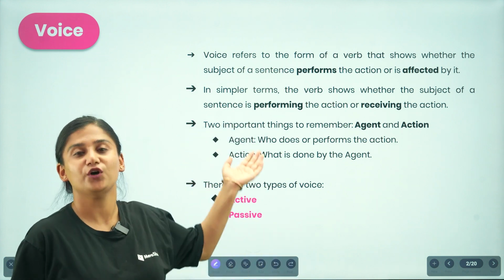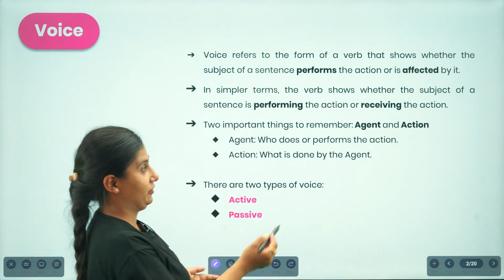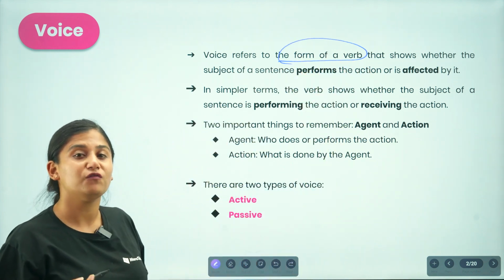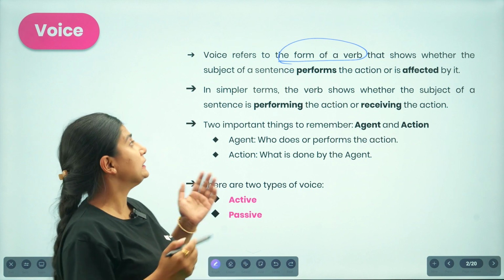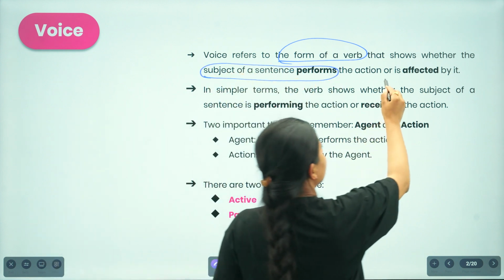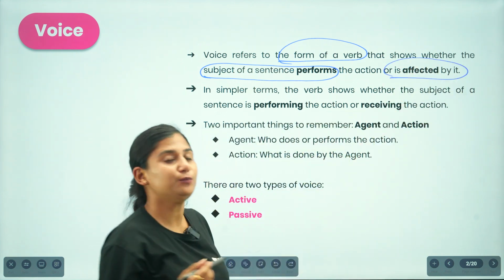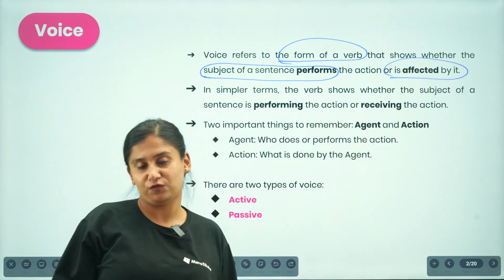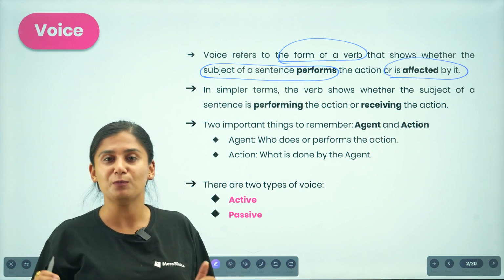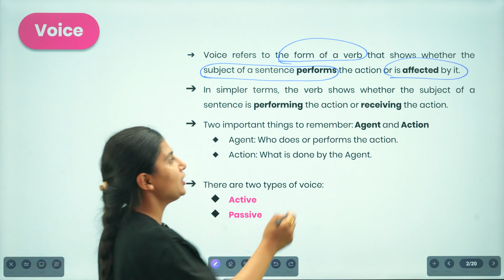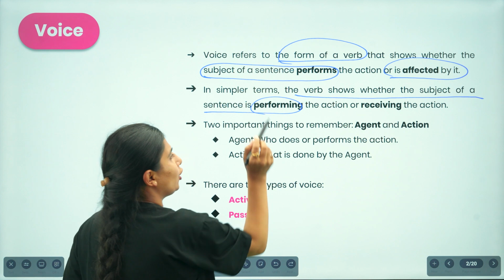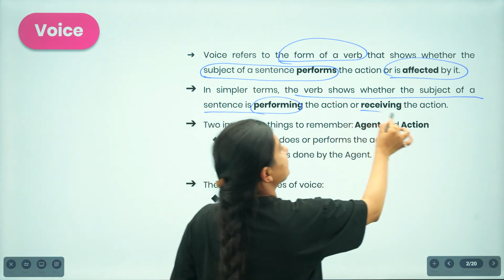So what is voice? Voice is a form of a verb. What type of verb is it? It is the form of a verb that talks about the performance of a subject in a sentence, or the effect of the action that the subject performs. In simpler terms, we can understand it as the verb that shows whether the subject is performing the action or receiving the action.